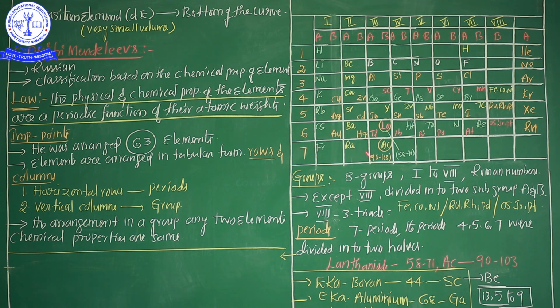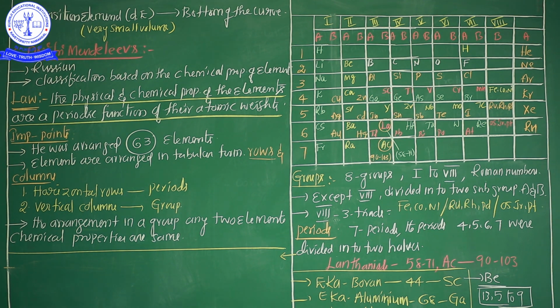This is the most important key point, my dear students, based on Dmitri Mendeleev's concept. See here, I repeat: where are the 3 triads located? In the 8th group from the group point of view, and in the 4th, 5th and 6th periods from the period point of view. Is it clear? One more important point: the properties of elements in the same group or subgroup are similar. This is the description of the groups in Mendeleev's classification.